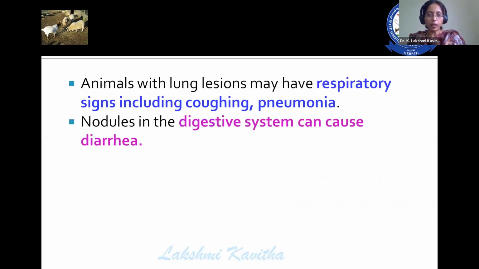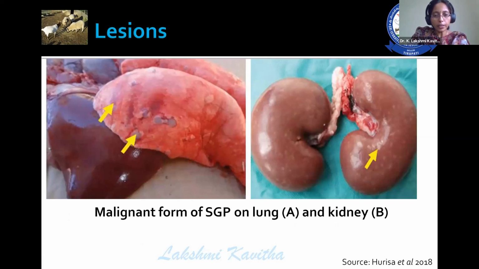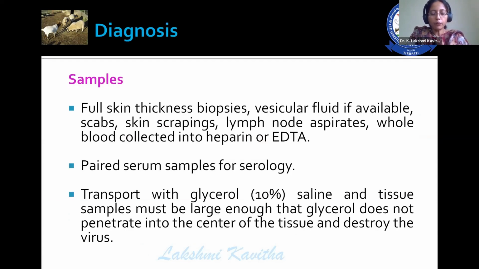Animals with lung lesions show respiratory signs including cough and pneumonia. Nodules in the digestive system lead to diarrhea. These are the malignant lesions observed in sheeppox and goat pox. Lungs get affected, even the kidney gets affected with the disease. And then, what are the samples to be collected for the diagnosis?